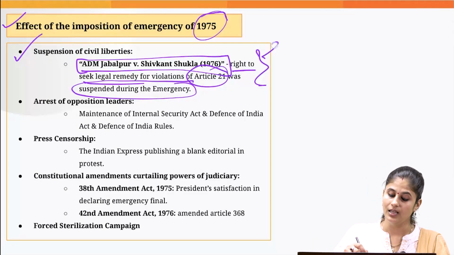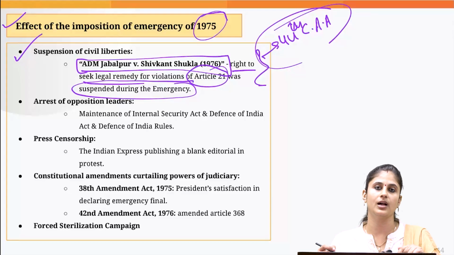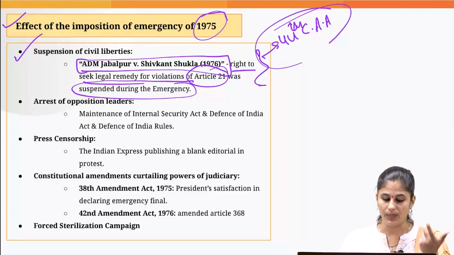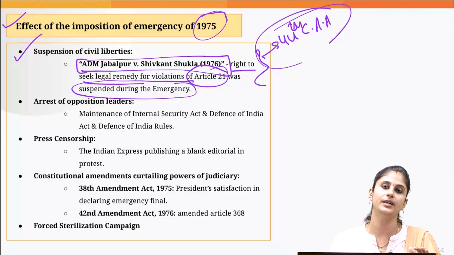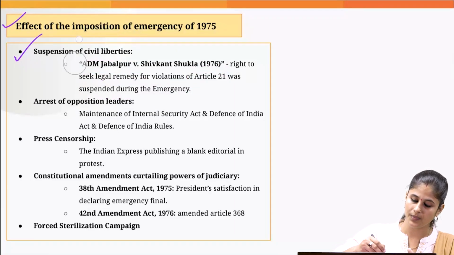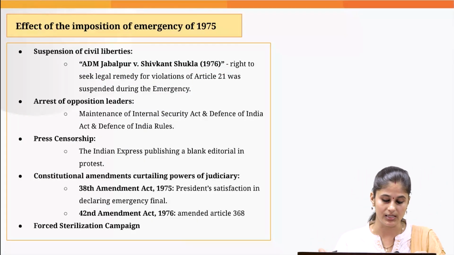And that is the reason the 44th Constitutional Amendment Act, if you remember in the previous slide we discussed, introduced the safeguard that even when the national emergency is in operation, the natural rights like Article 20 and Article 21 cannot be taken away by the government. Okay, because these are natural rights. But during the emergency, such natural rights were also taken away from the citizens.